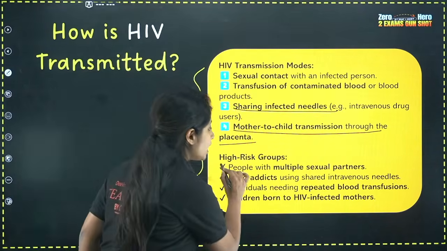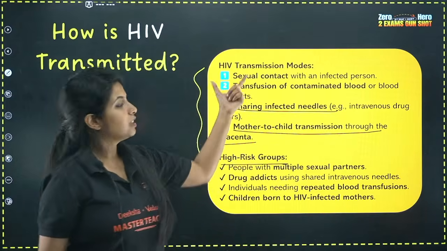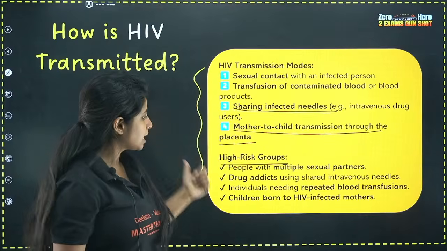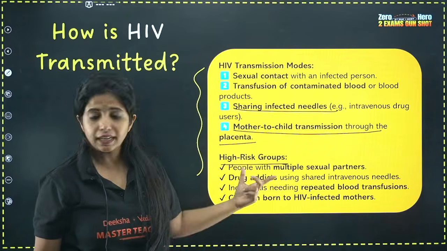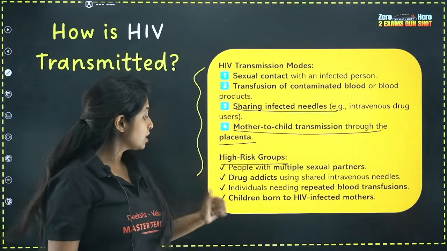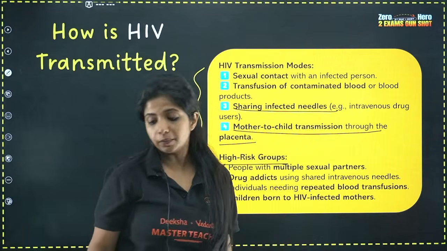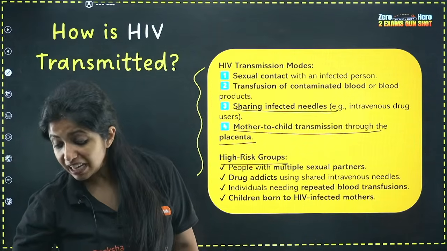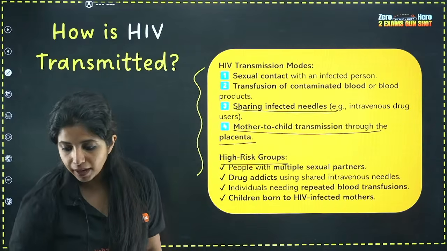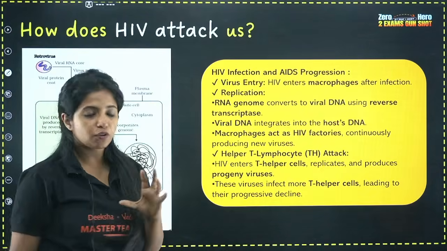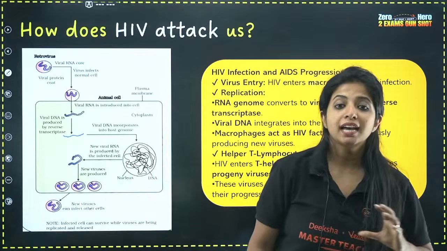Now if we talk about the high risk group, who are they? The people who have multiple partners, because it passes through sexual contact. Second, drug addicts. Now people who have repeated transfusion of blood might have this, and children born to HIV infected mothers can also get this particular disease. Now the most important part out of this is: how is this disease transmitted, or basically how does the HIV virus attack us?